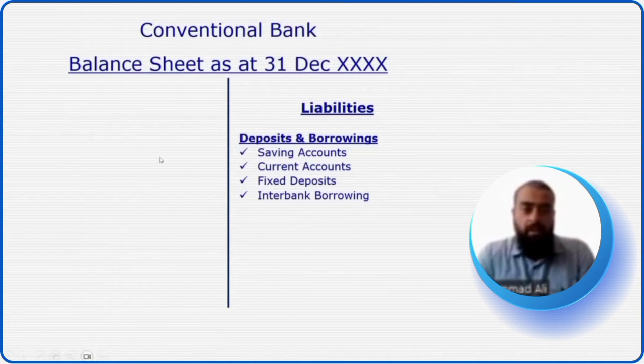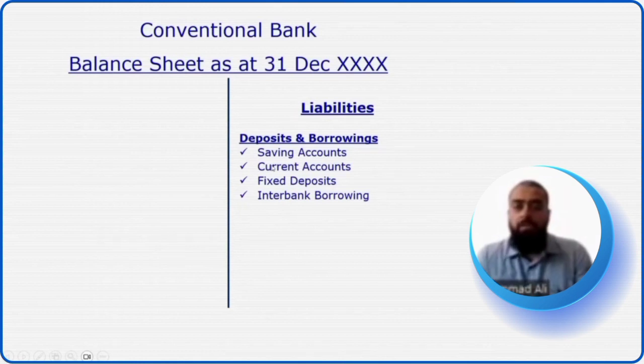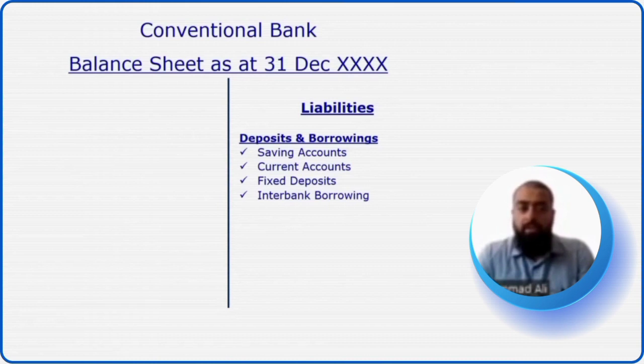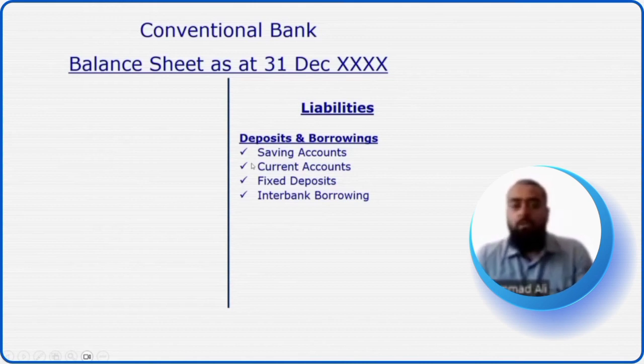Now, coming to the current accounts. Current accounts also are a contract of loan between the bank and the customer, under which the customer is the creditor and the bank is the borrower. So the customer is the lender. But we know that in current accounts, the conventional bank does not pay any form of profit to the customer. Therefore, the current accounts do not involve riba. Current accounts are based on contracts of loan, but they do not involve riba because there is no profit or gain being given by the bank to the customer.